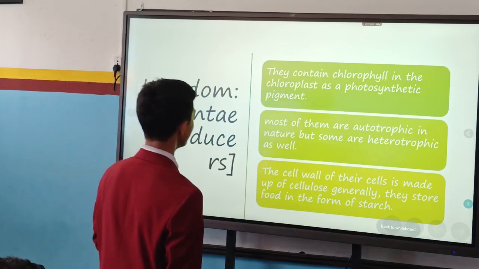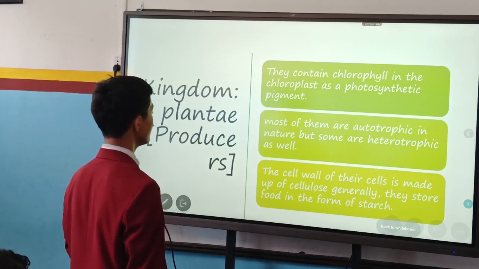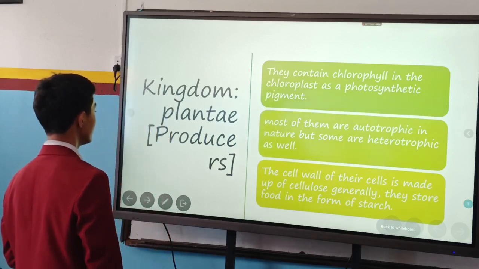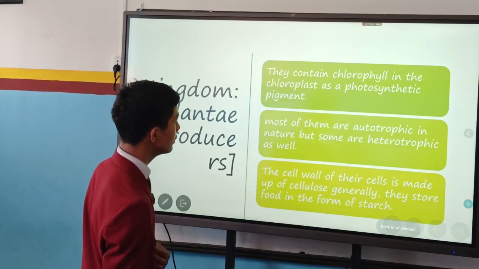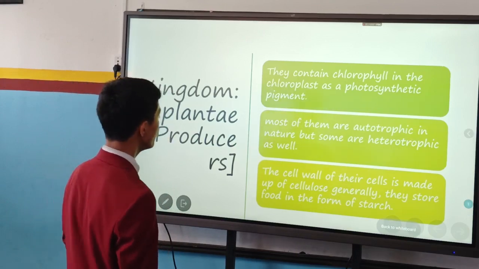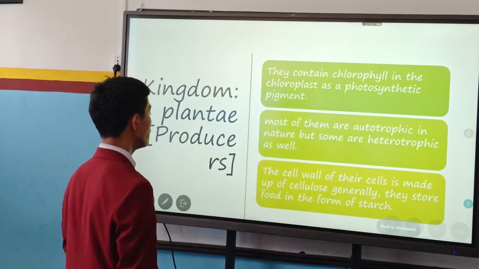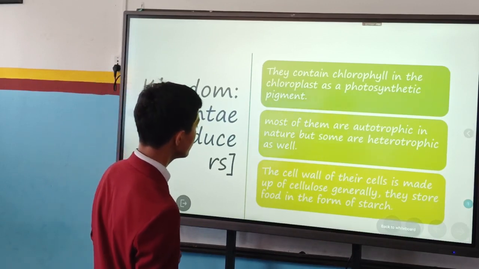The cell wall of their cells is made of cellulose. Generally, they store food in the form of starch.